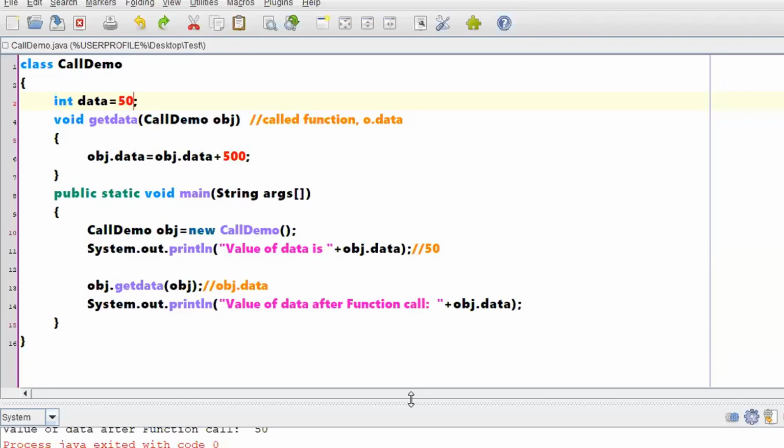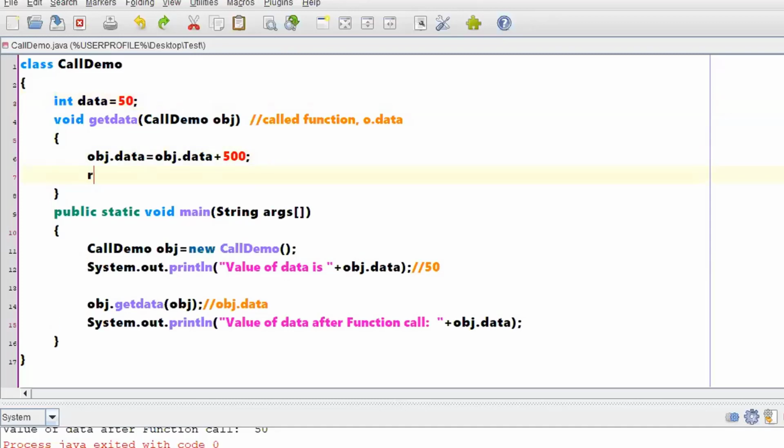So now what is the topic? The topic is your method should return objects. Oh my god. When a method has to return an object, do I need to write a return statement? Usually where will a return statement be written? What a question. The return statement needs to be written in the called function. So what is the topic? An object needs to be returned. Can I write something like this?